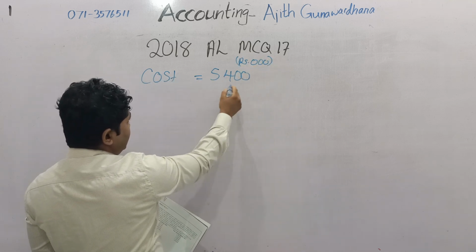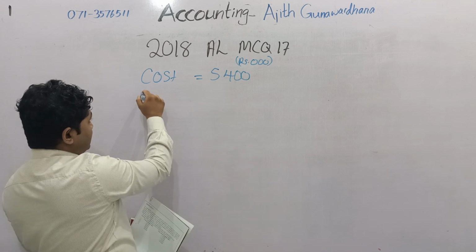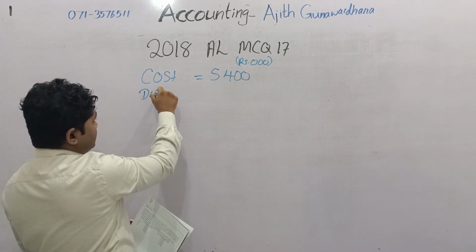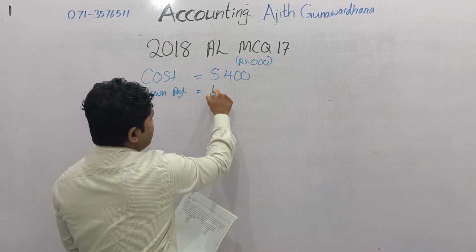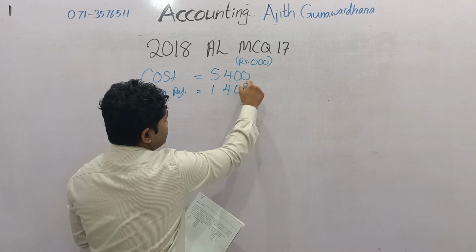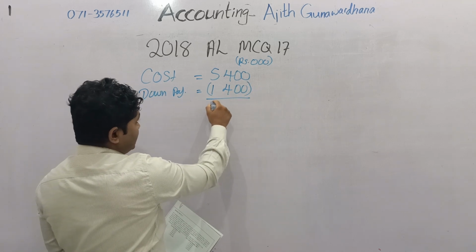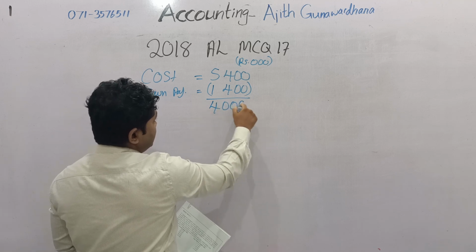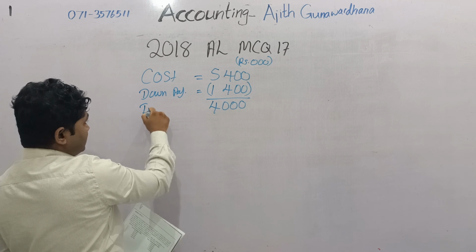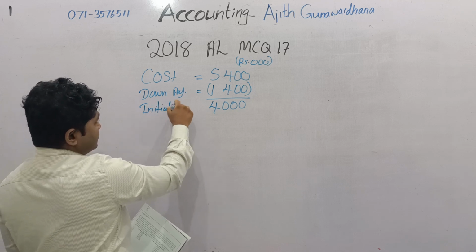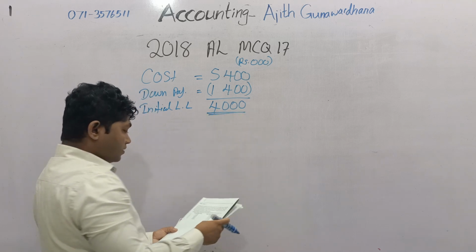The fair value, the market value, should be considered as the cost value. Then minus the down payment, which is given as 1,400,000. Therefore, the balance part should be considered as the initial lease liability, equal to 4 million. This is the value payable to the lease creditor, the initial lease liability.